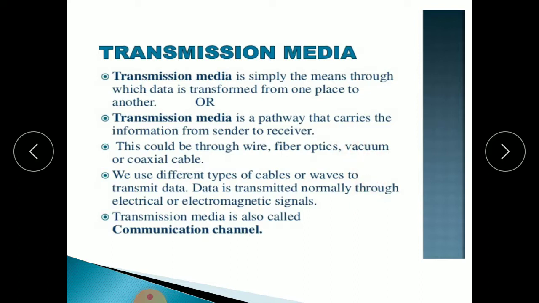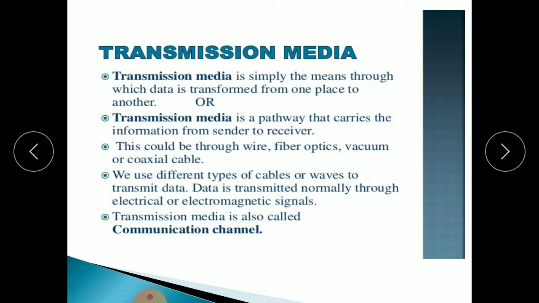If you want to transfer a message from one place to another place, we should connect it using different cables or waves. If you transfer the message through cable, this is called a wired transmission media, and through waves we can also transfer the message from one place to another. So we use different types of cables or waves to transmit data from one place to another.